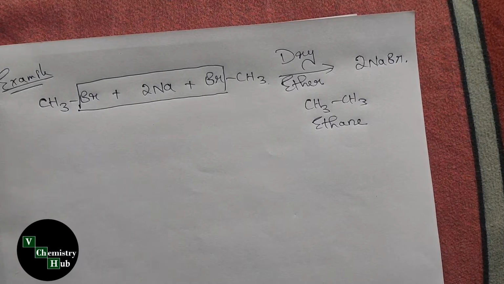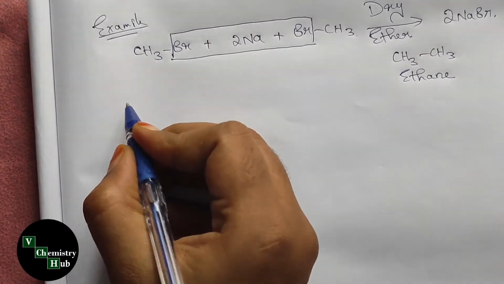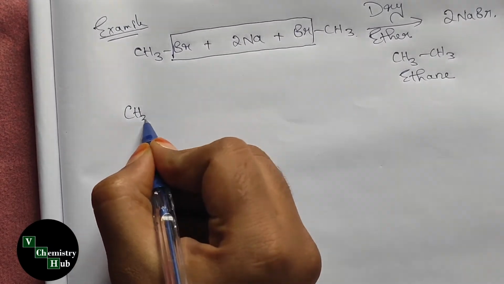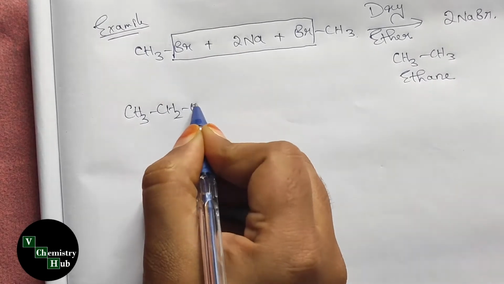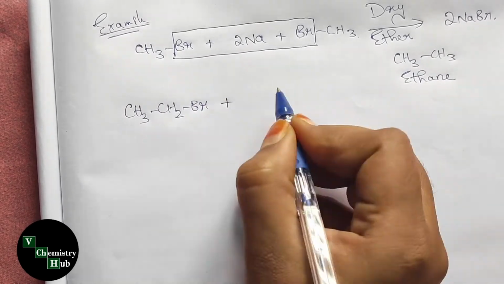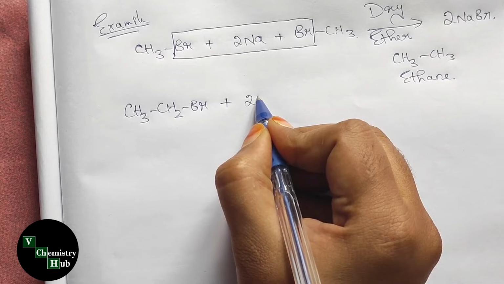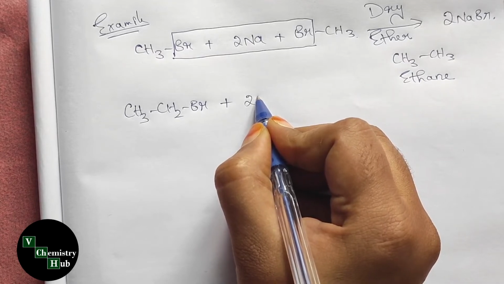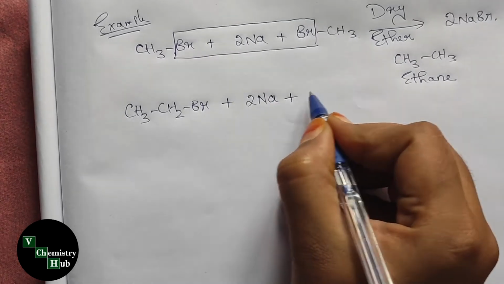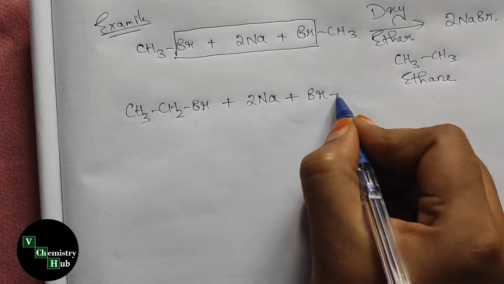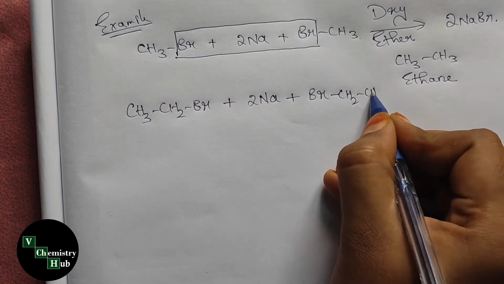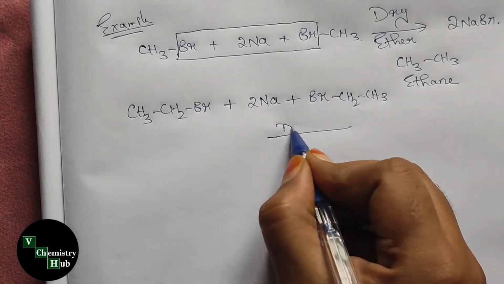Similarly, consider ethyl bromide. Two molecules of ethyl bromide on treatment with sodium in presence of dry ether.